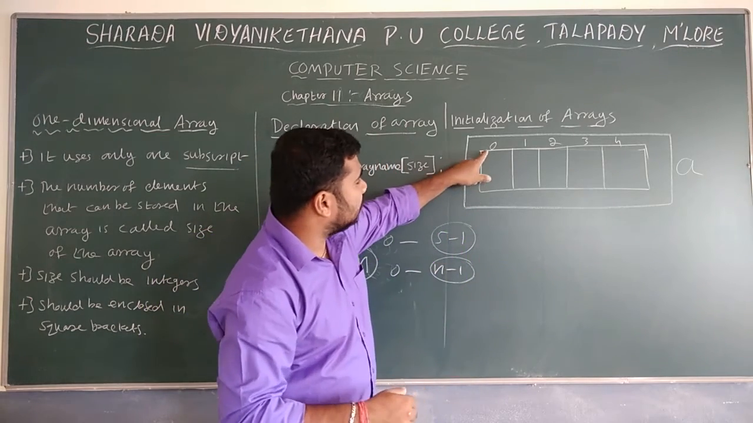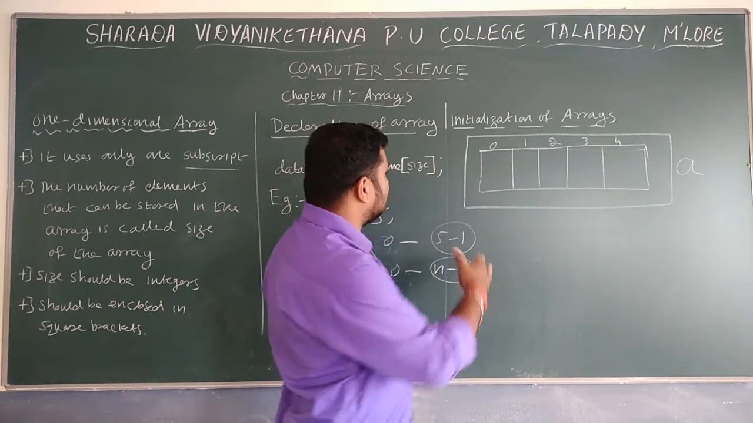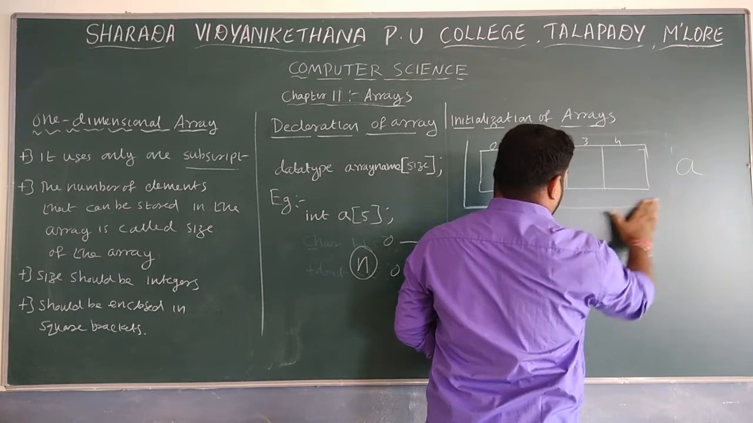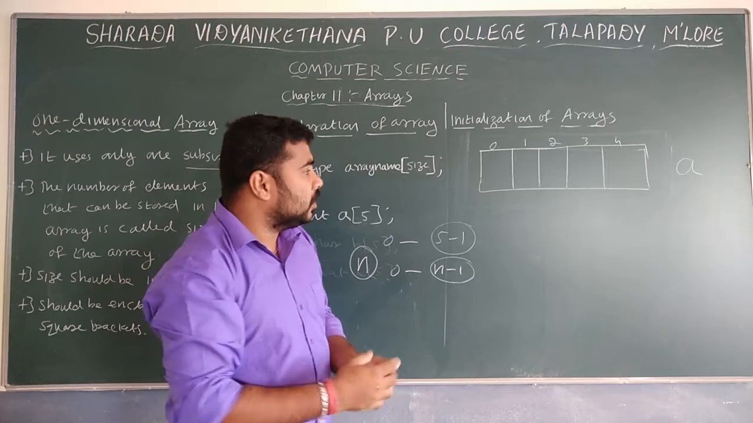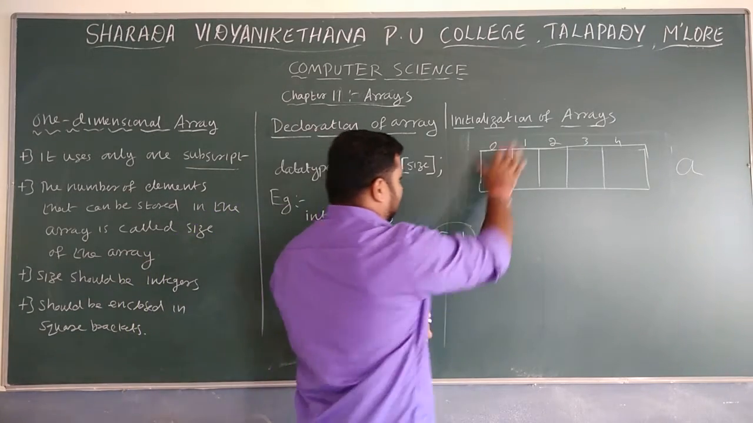So here also 0, 1, 2, 3, 4. Here 5 elements are there, so 0 to 4. Then how can you access the first element? By the 0 index, then the first index, second index. The array name is used everywhere to refer to an element.